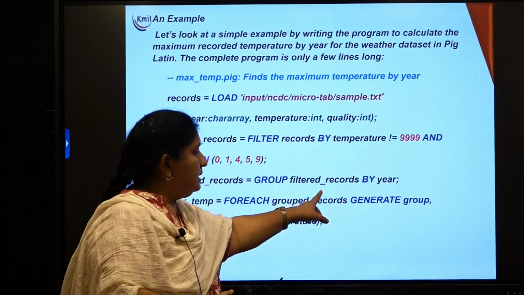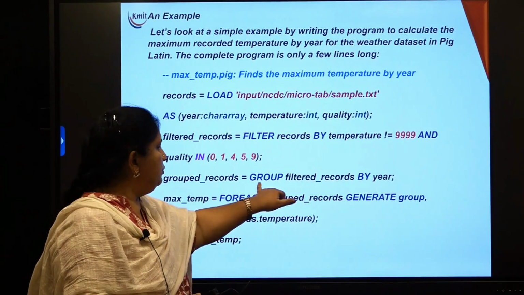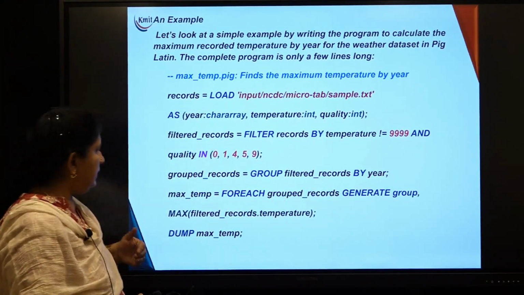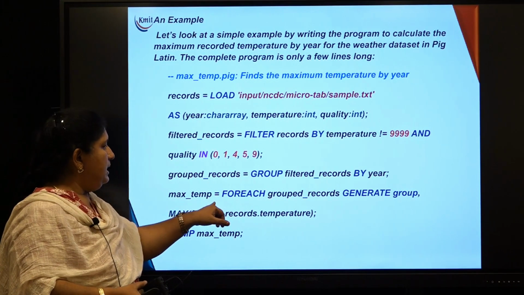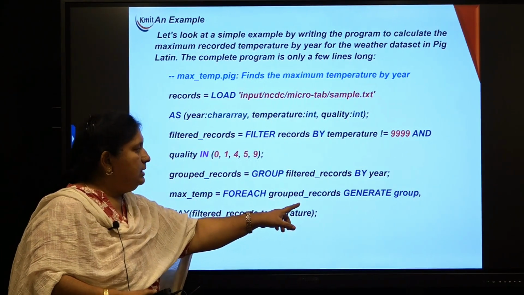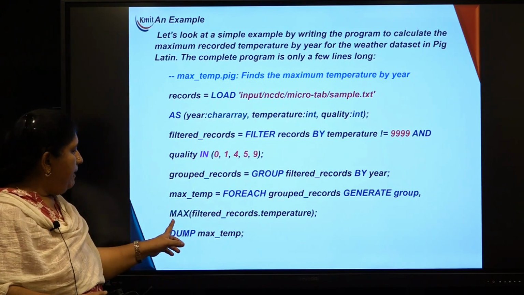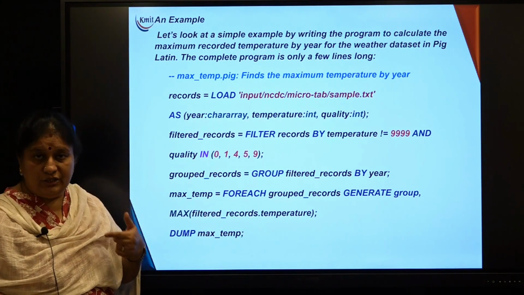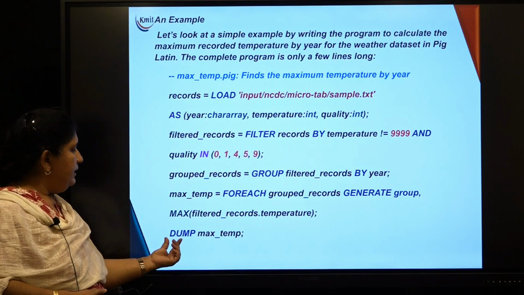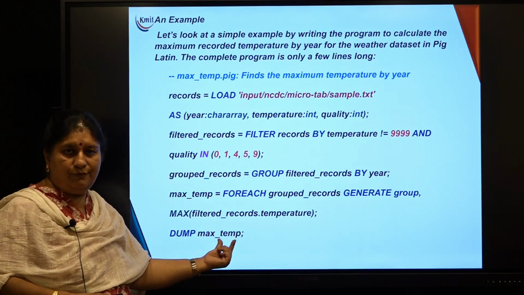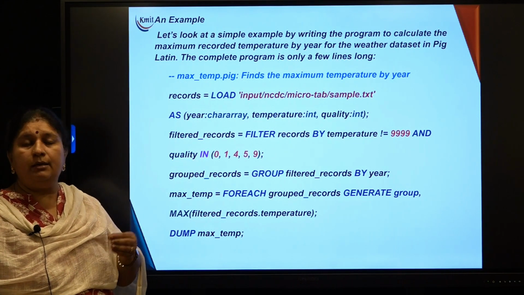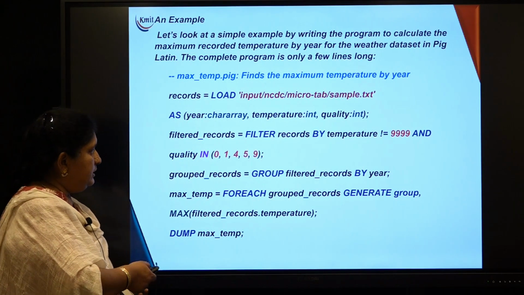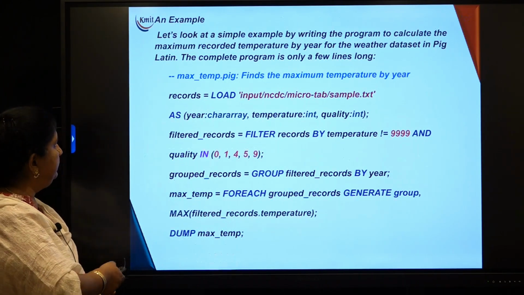This filtered records is again subjected to a transformation called group by. What is the key value with which you are grouping it? Year. Right? Then max temp is equal to, for each grouped records, generate group comma max of filtered records dot temperature. I will show you the output of each and every statement in my next slide. Then finally you are trying to show dump max of temp. Dump is like an output statement in Pig which will show the output of the current statement. So I will just show you the output of each and every statement.